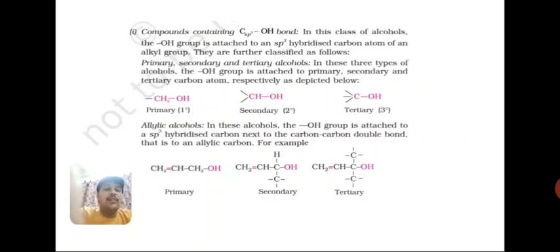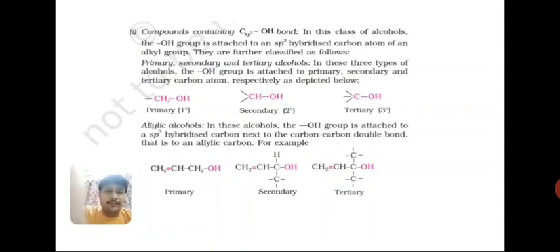If OH is connected to a carbon, and that carbon is connected to one more alkyl group, then it is primary. If it is connected to two different alkyl groups, it is secondary, and when it is connected to three different ones, then it is tertiary alcohol.